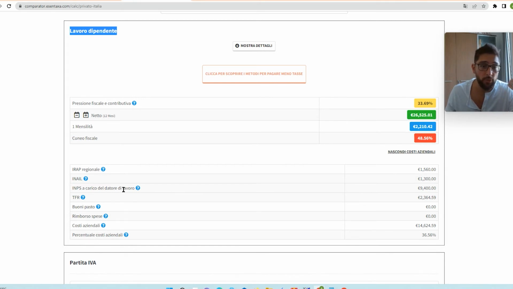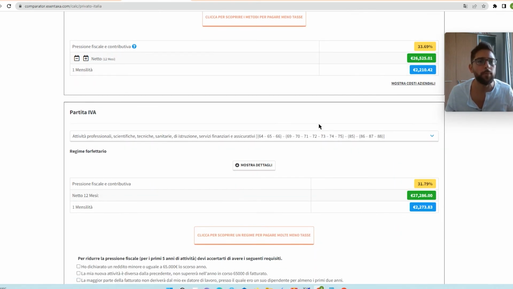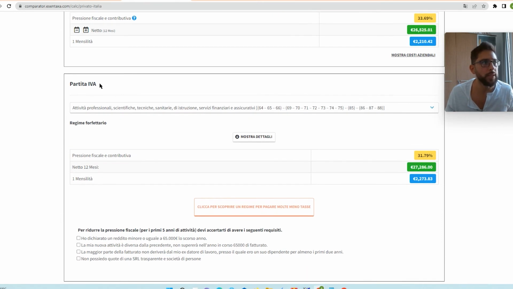So this is what happens if you are an employee, and this tool also shows how much your payroll costs the company, and this is almost 36% in percentage, on the shoulders of the company that employs you. While if you are earning this amount of money with the forfeit regime, which in Italian is the partita IVA, when you open a VAT position, you will have the fiscal pressure and the social contribution pressure combined at 31%.